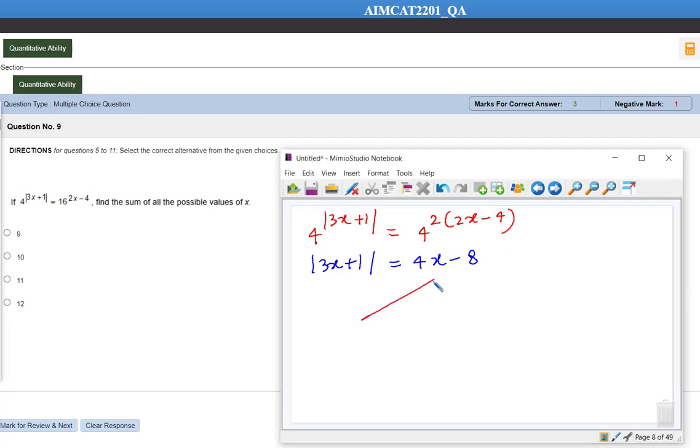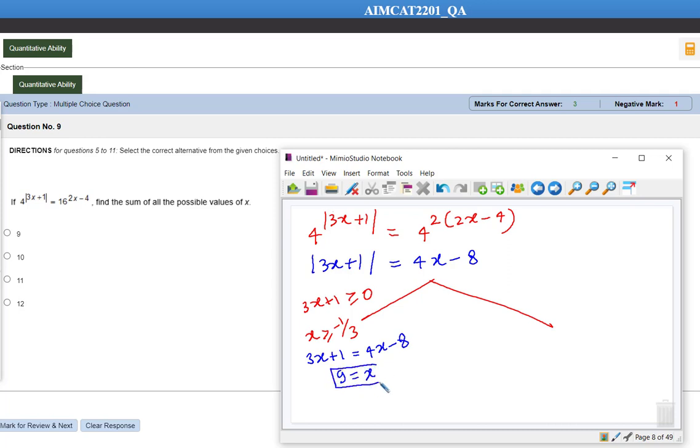So first case, let's take 3x plus 1 is greater than or equal to 0, means x is greater than or equal to minus 1 by 3. In this situation, let's eliminate the mod. Here we considered that 3x plus 1 is a positive number. So 3x plus 1 is equal to 4x minus 8. So this is going to be 9 is equal to x. So we got x is equal to 9 here.